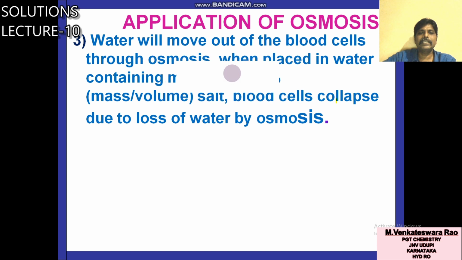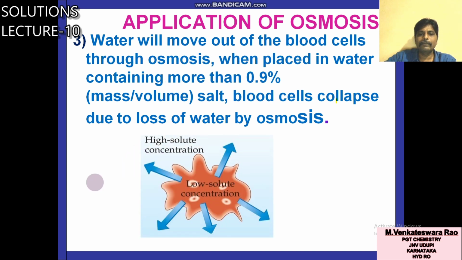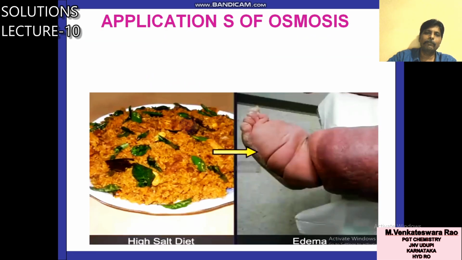Third case is water will move out of the blood cells if the pressure is more than 0.9%. So this is about the third application. Fourth is important, high salt diet. Doctors suggest taking less salt to those who are having high blood pressure.